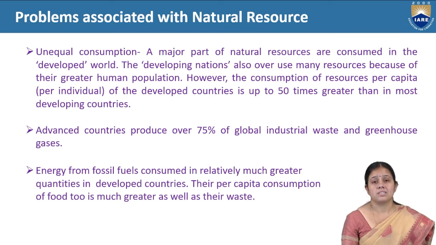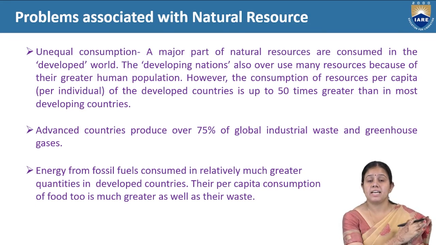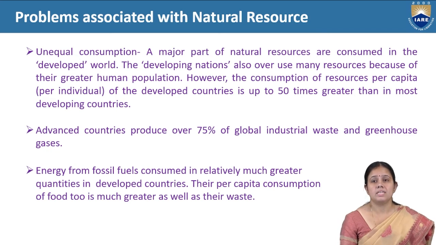So this is called unequal consumption of natural resources. They are using 50 times more of these natural resources than us. Advanced countries have produced over 75% of global industrial waste and greenhouse gases, and energy from fossil fuel is consumed in relatively much greater quantities in the developed world. Their per capita consumption of food is much greater, as is their waste.